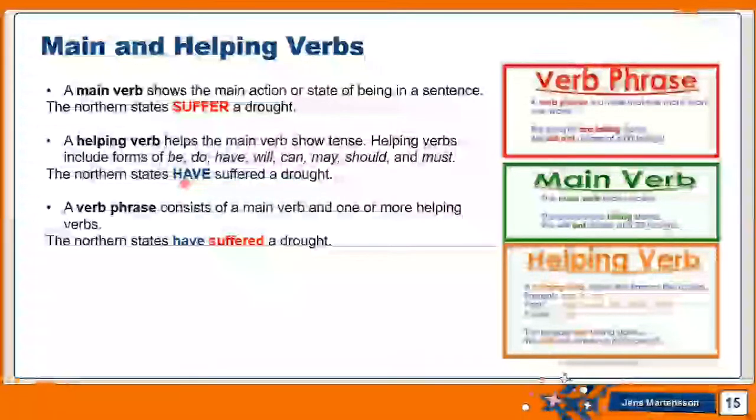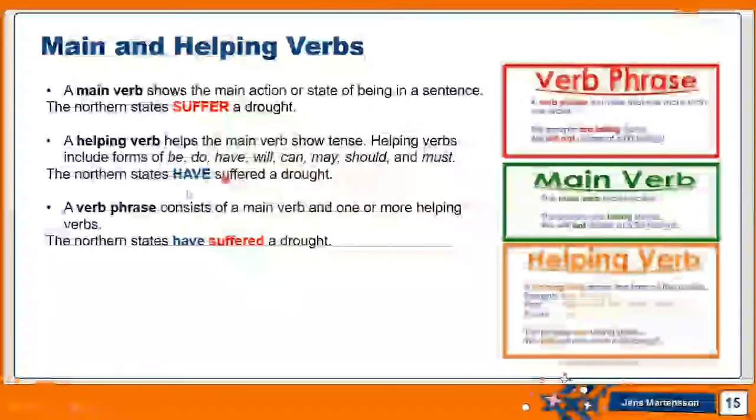So helping verbs are like the verb to be, which can be is or are, the verb to do, like do, did, does, verbs of have, like have, has, and had, also will, can, may, should, and must. All these, which you should know, are called helping verbs. I add them before the main verb, which is here suffer. Why do I use it? Because it helps show the tense, which means the time in which this action is taking place.